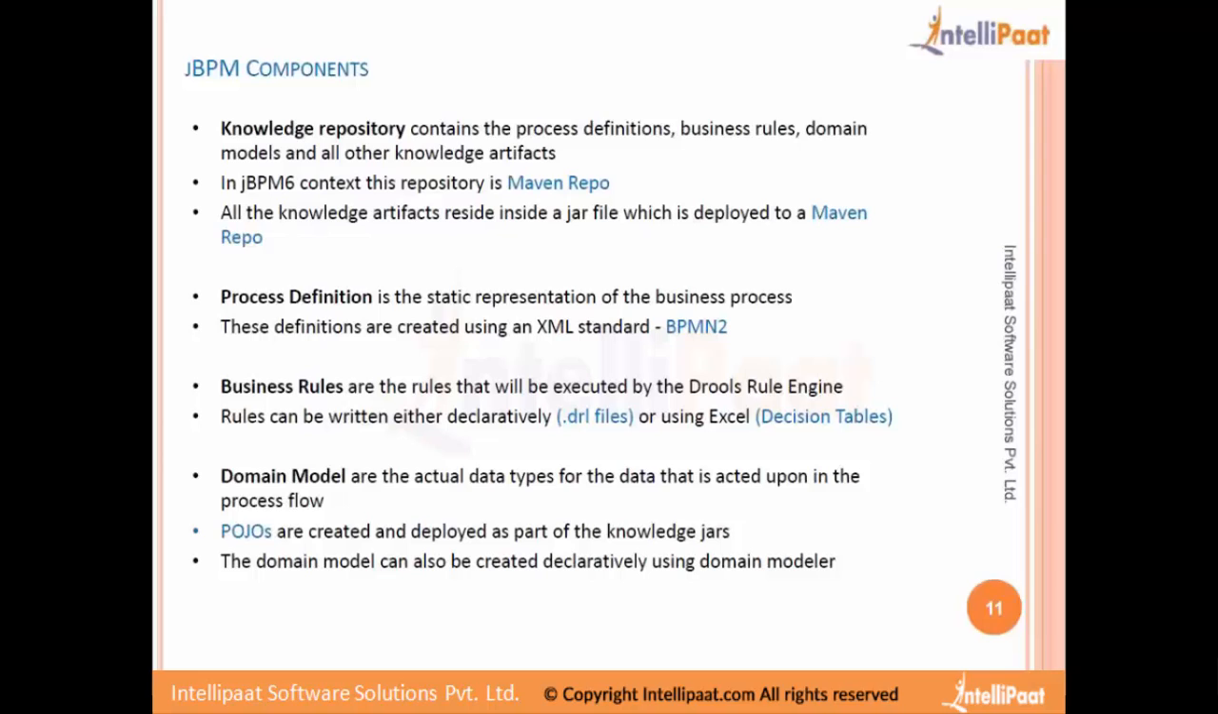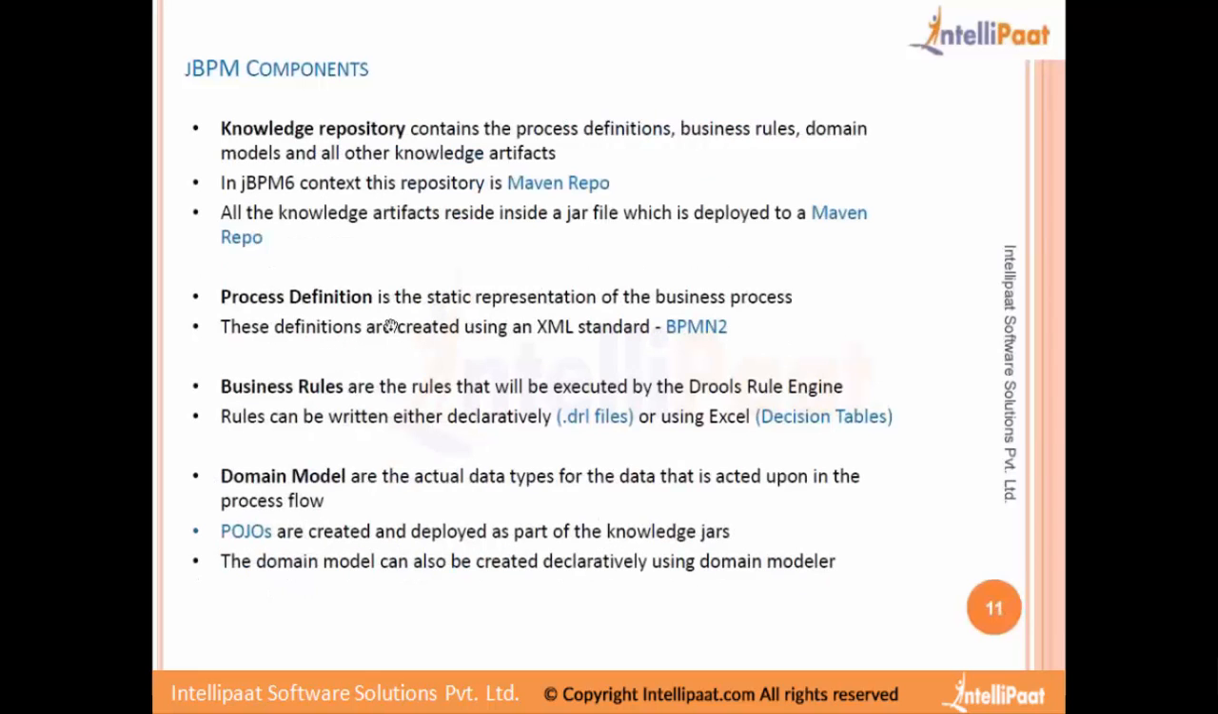Okay, and the domain model can also be declaratively created using the domain modeler. There is UI tooling also provided, wherein you can just type the class name and click the create button, and it will create a Java class for you, and then you create the property names and data types from the drop-down. You'll be able to visually create the Java object instead of typing the code into an editor. So that tooling feature is also provided.